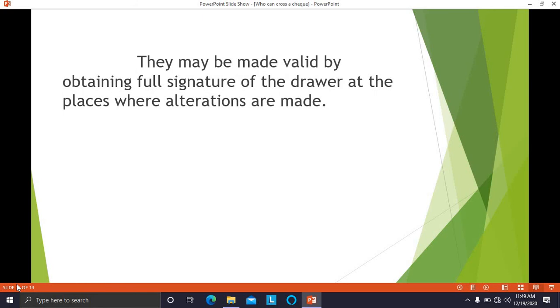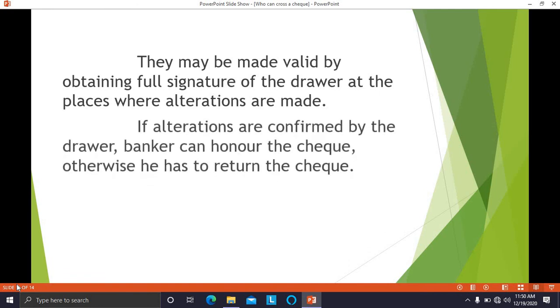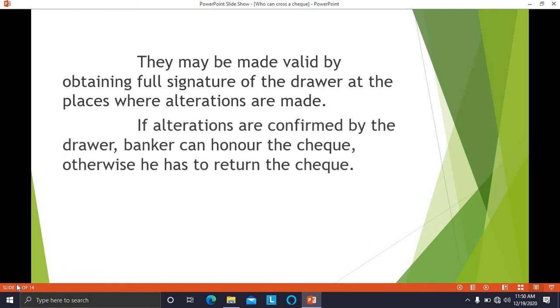It may be made valid by obtaining the full signature of the drawer at the places where alterations are made. The check is issued and some changes are made in it. Because of those changes, the check cannot be honored by the banker. In that case, to make the check valid and honorable, the full signature of the drawer has to be obtained on that check. If the alterations are confirmed by the drawer, the banker can honor the check. Otherwise, the banker has to return the check. The banker will not honor that check.